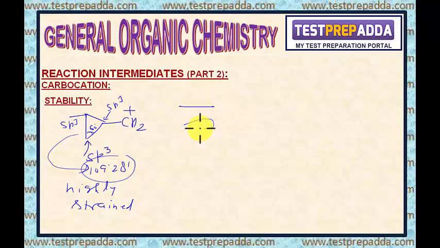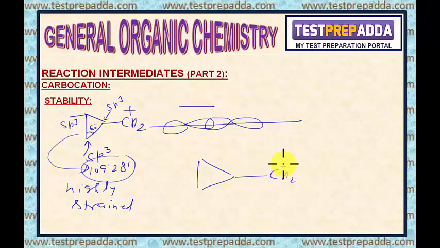There is overlapping of orbitals like this. This is normal axial overlapping. But here what is happening? Because of strain, the orbitals become like this. Bent orbitals. Bent orbitals means now it is like this,